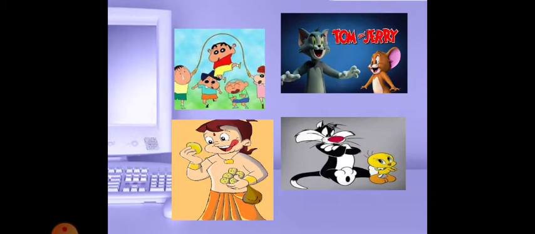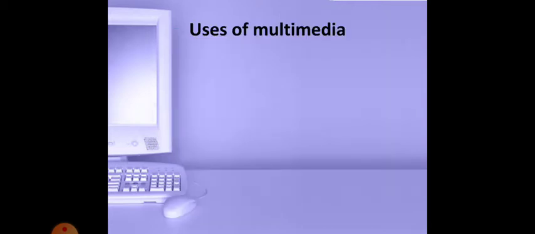Tom and Jerry is a most famous cartoon, and Tweety is another cartoon. Nowadays children like to watch Shin Chan. It is also an example of multimedia. And then Chhota Bheem. These are all examples of multimedia. Children like to watch these cartoons.